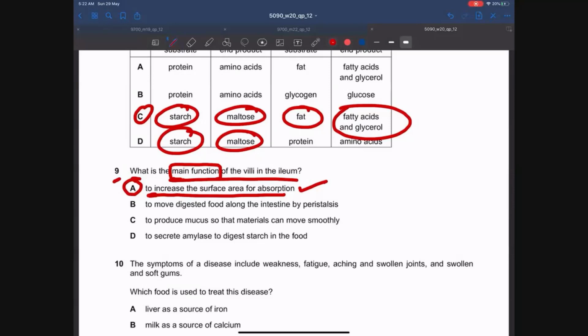To move digested food along the alimentary canal by peristalsis, guys, that is the function of the circular and longitudinal muscles in the alimentary canal. Peristalsis is not the function of the villi. To produce mucus so that materials can move smoothly: villi do produce mucus, but this is not the main function of the villi. The examiner is asking you the main function. That is A. To secrete amylase to digest starch in the food: guys, do remember this point that villi never secrete amylase.